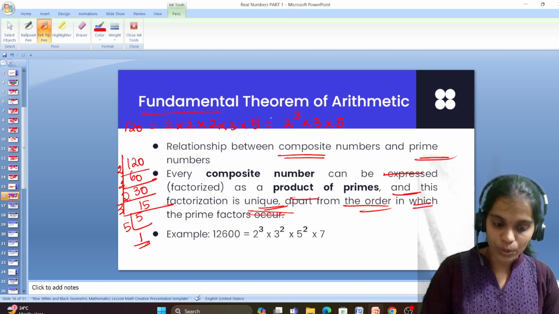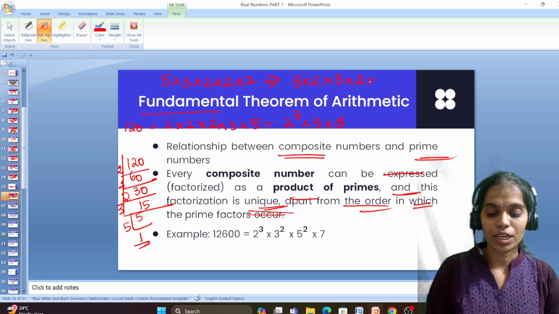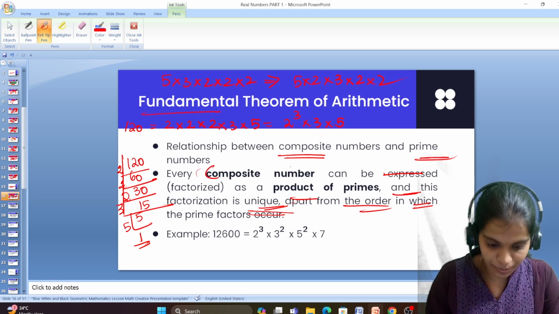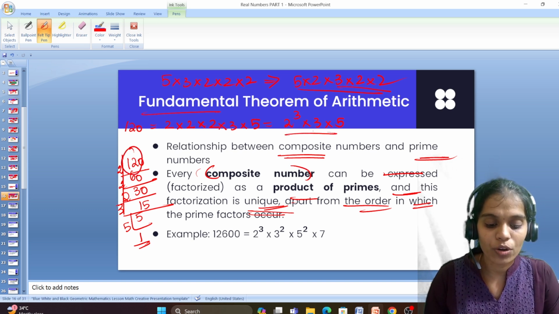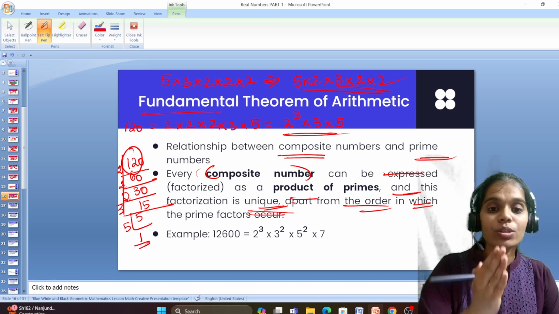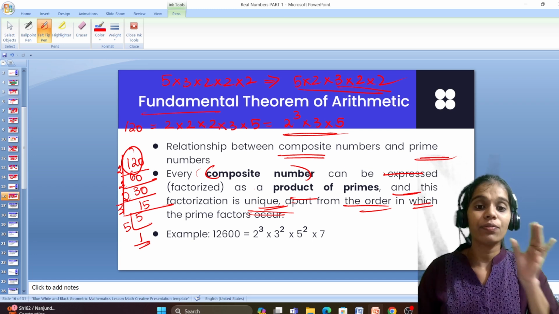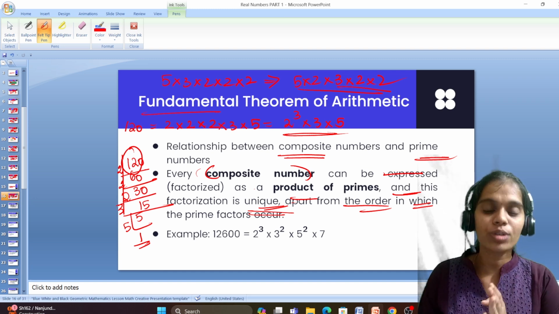Suppose I write 5 into 3 into 2 into 2 into 2. Again, I can rewrite it as 5 into 2 into 3 into 2 into 2. Right? So every composite number can be expressed as a product of primes. I can express each and every composite number as the product of primes. Okay, and this factorization is unique. Every composite number has its own factors. We don't want to consider the order.